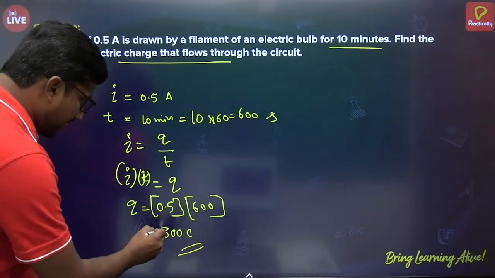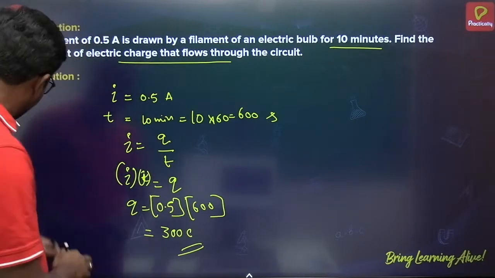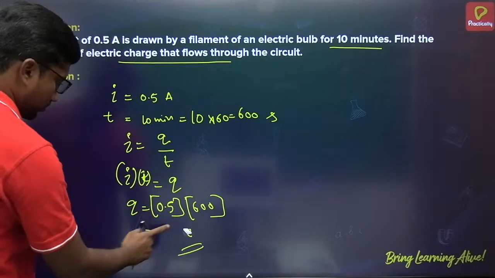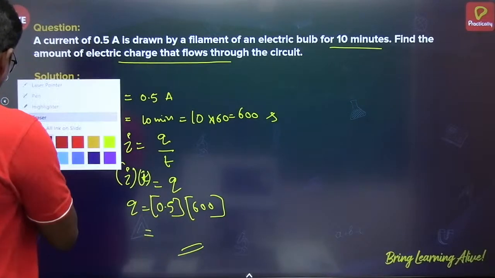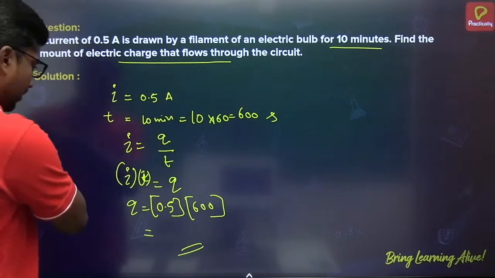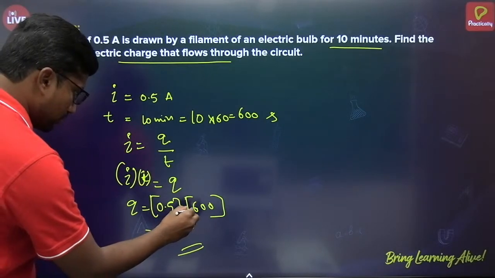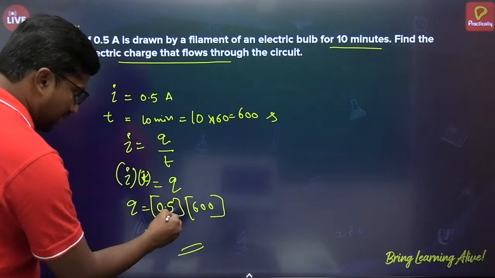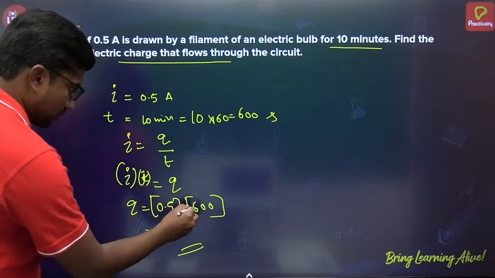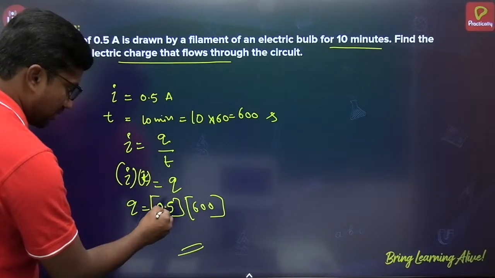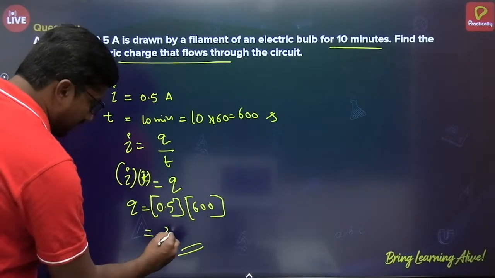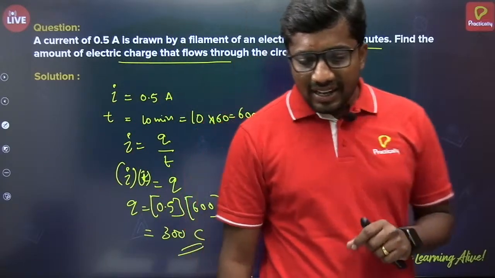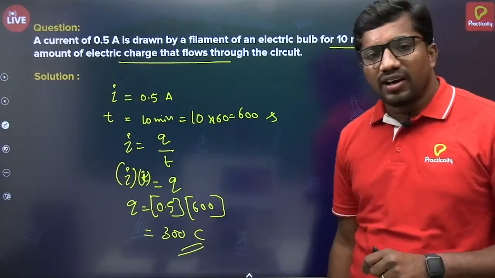Let me check. 6 fives are 30, one decimal is there, so 3 into 100, so 300, right? Okay, so that's how we can calculate electric charge here by using this formula.